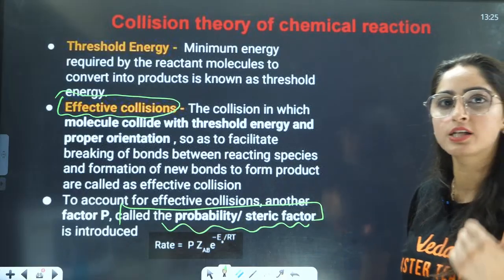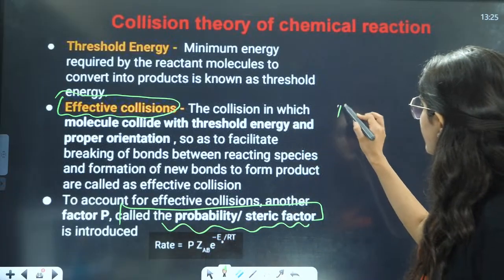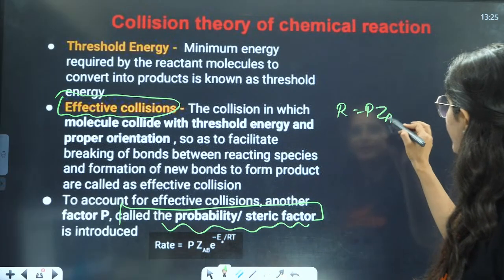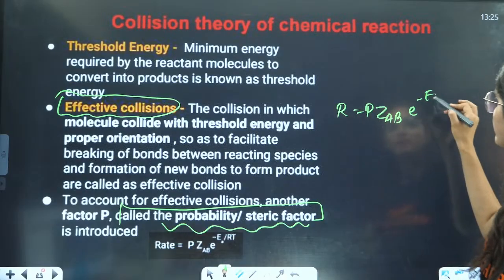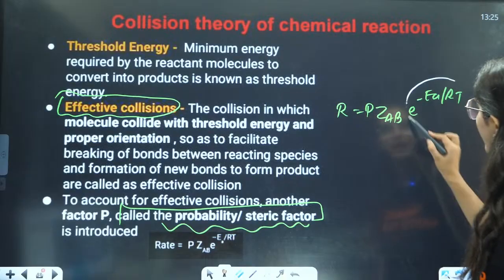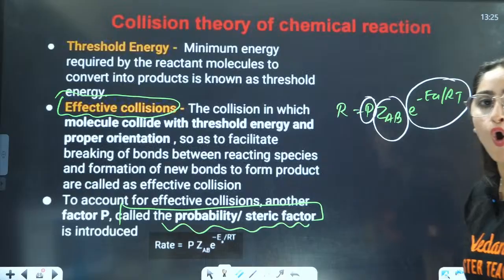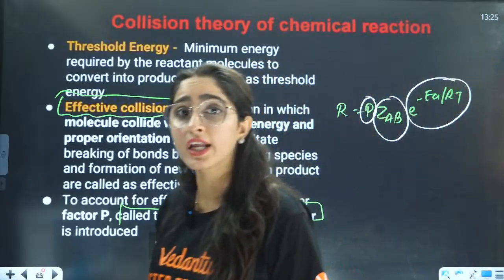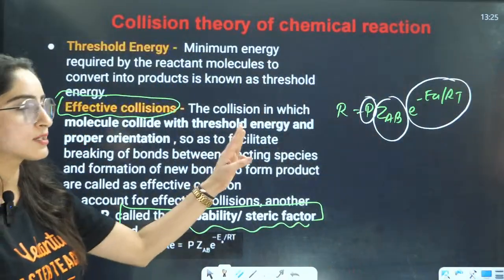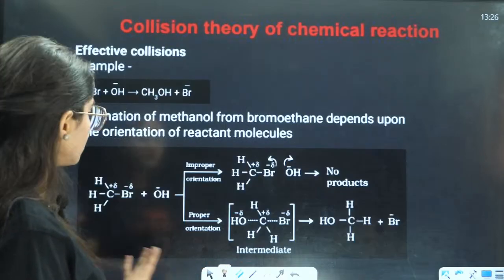So basically the rate is dependent on three things. It is represented by r = P Z_AB e raised to the power minus Ea by RT. So it is dependent on three things. One is your activation energy, then there is collision frequency, then there is proper orientation, right? Effective collision, right? So three things it is dependent on, right? Okay.